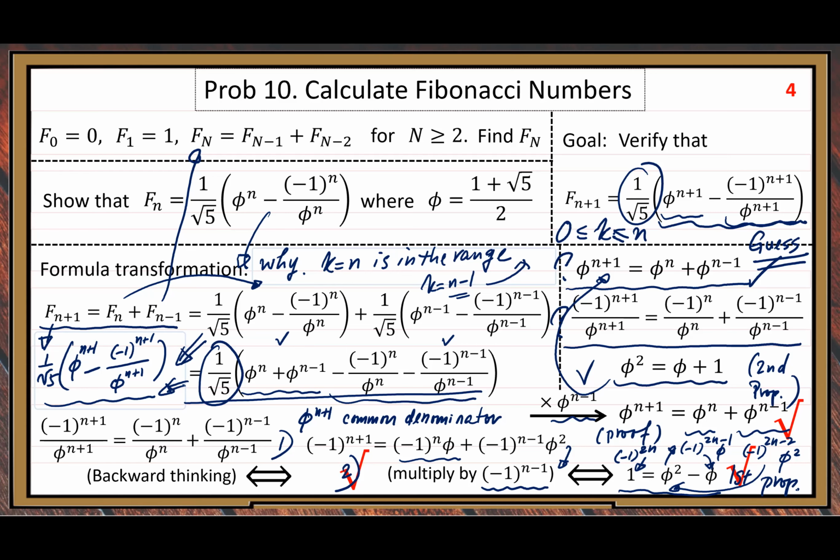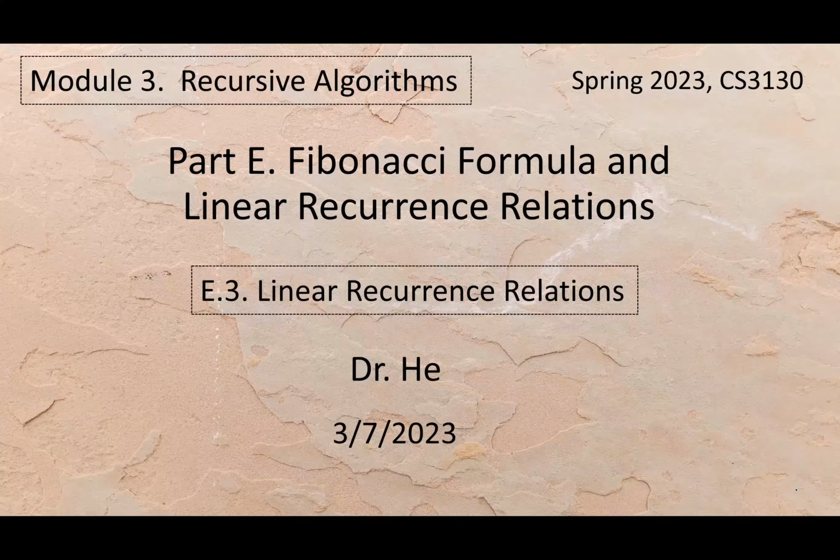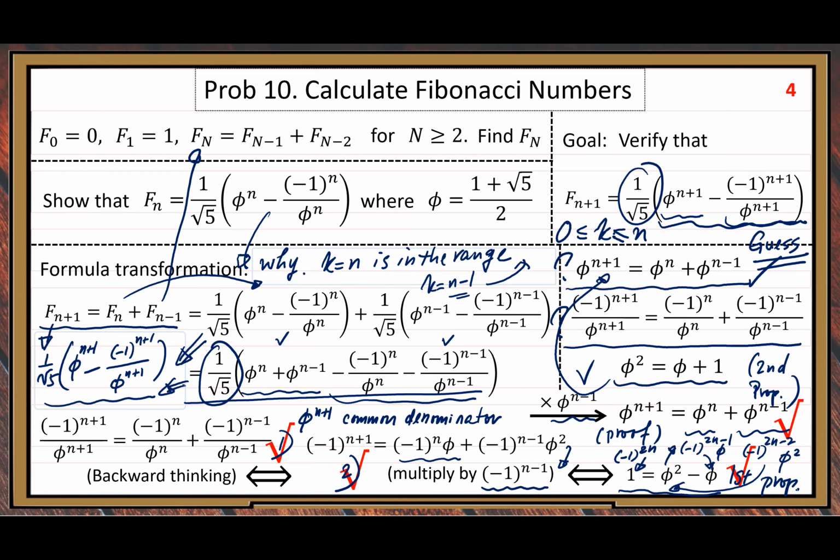Then by backward thinking, our previous equalities all hold, by the equivalence of our formula transformation. So all correct. That means the whole verification is correct. The whole verification is correct. So we complete